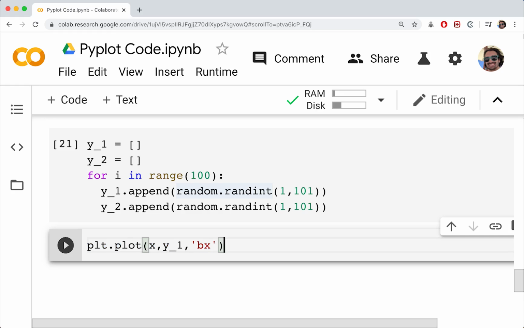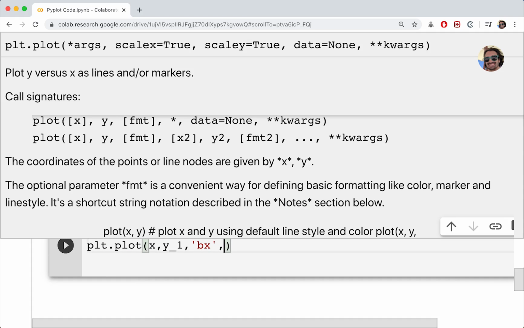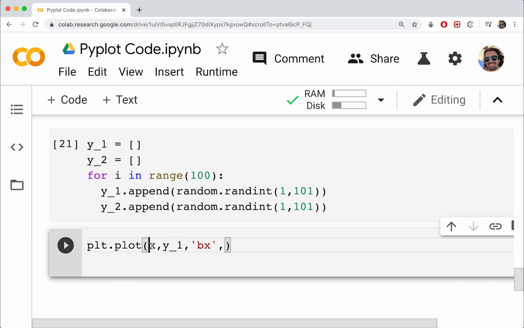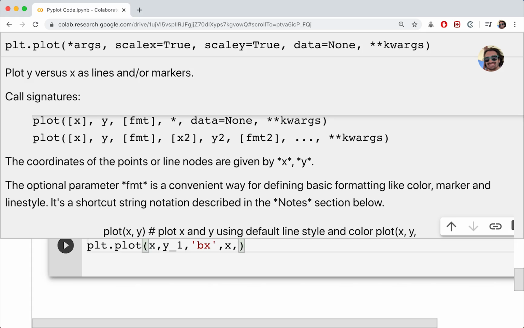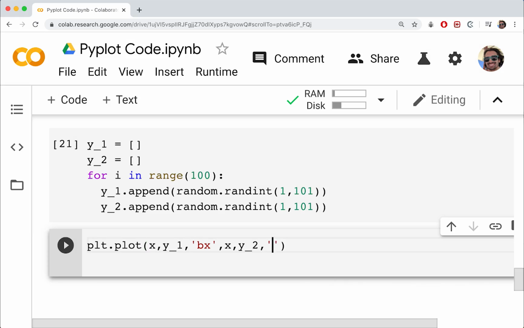And then we're going to also plot an additional plot. You can actually do plt.plot again, but it's probably easier just to add it in like this. So you can add in one set of data, and then the other set of data. We could do x again because the x values should remain the same. The y values, however, are different, and we want to make sure that we can differentiate between the two.